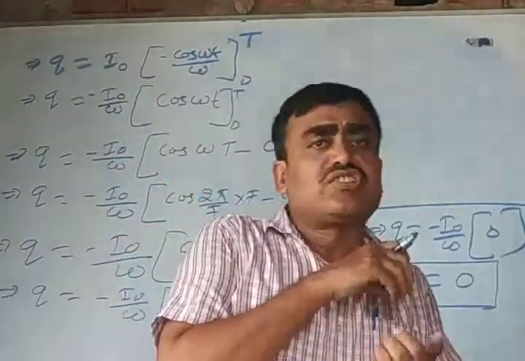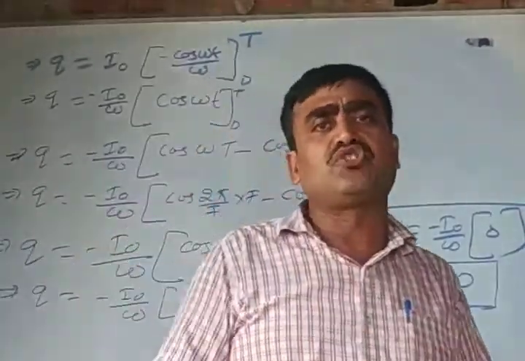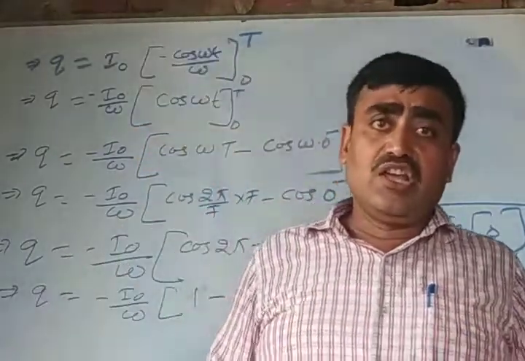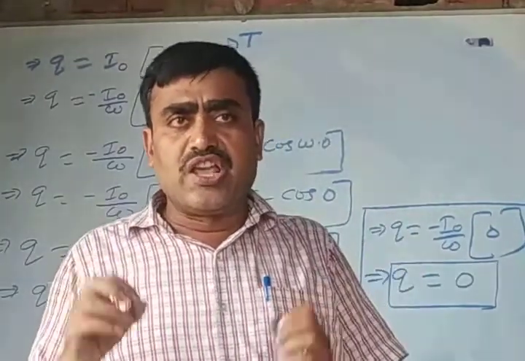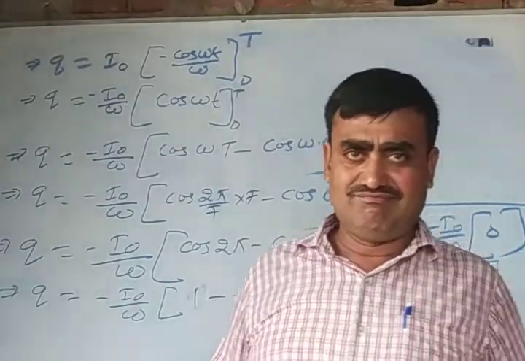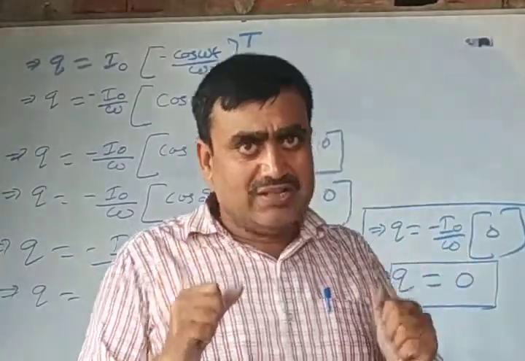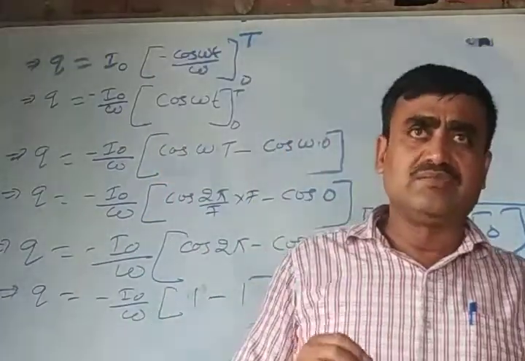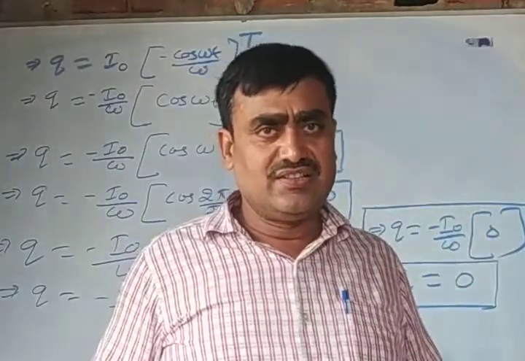On the basis of this principle, a question often comes in your board exam: why is an ordinary moving coil galvanometer not suitable for measuring AC? An ordinary moving coil galvanometer works on the principle of the magnetic effect of current.